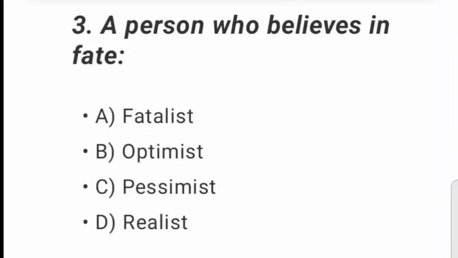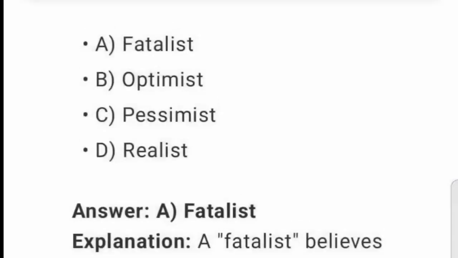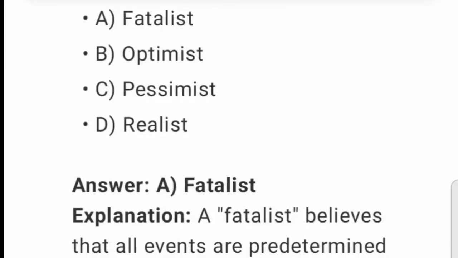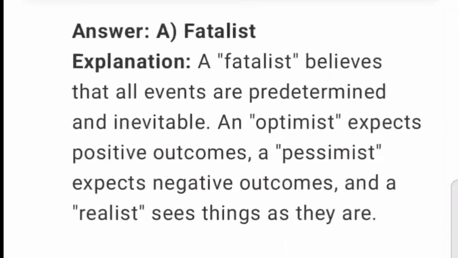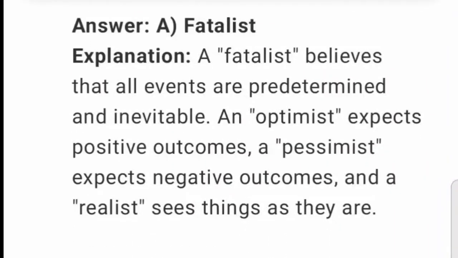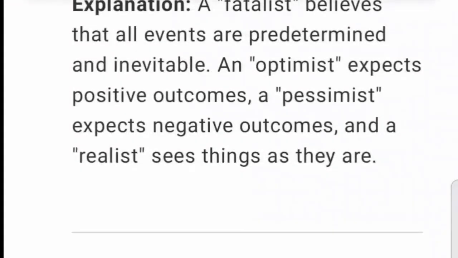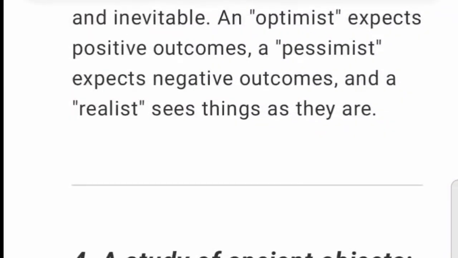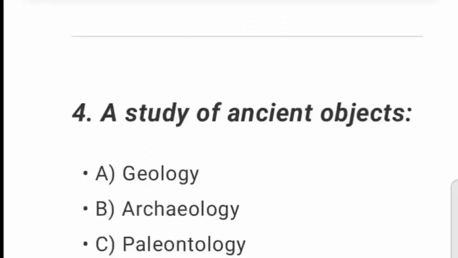3. A person who believes in fate. A. Fatalist. B. Optimist. C. Pessimist. D. Realist. A fatalist. A fatalist believes that all events are predetermined and inevitable. An optimist expects positive outcomes. A pessimist expects negative outcomes. And a realist sees things as they are.